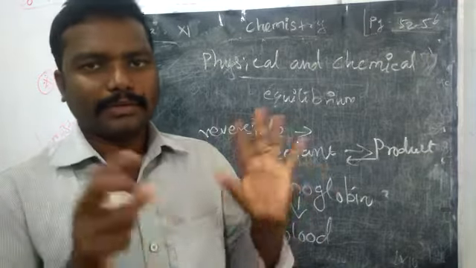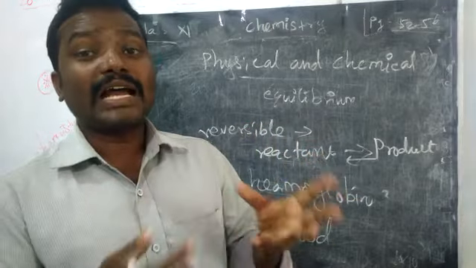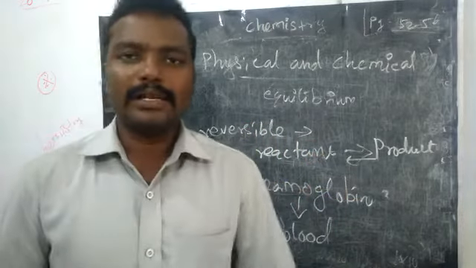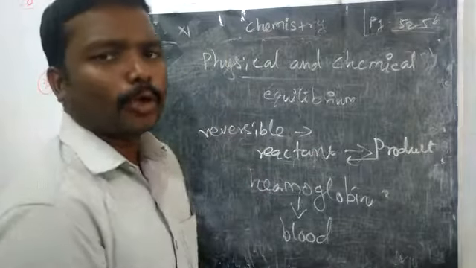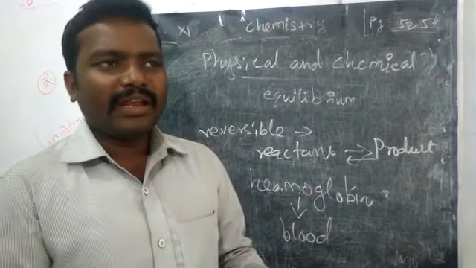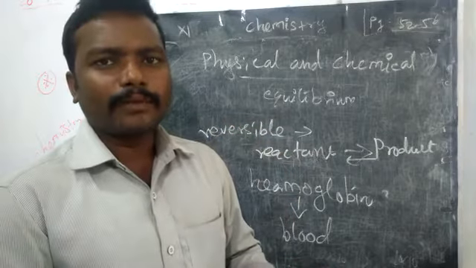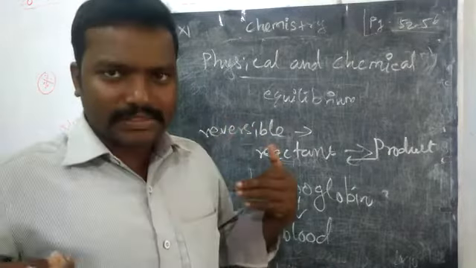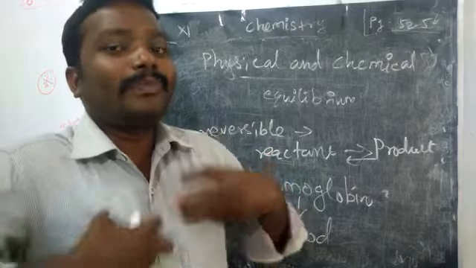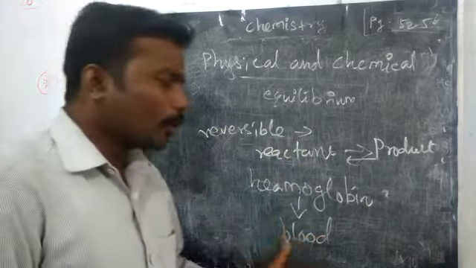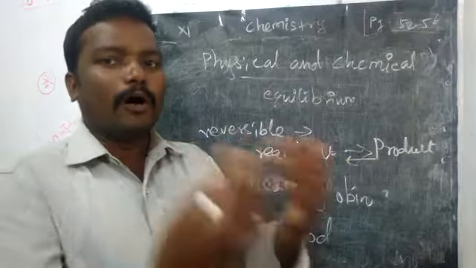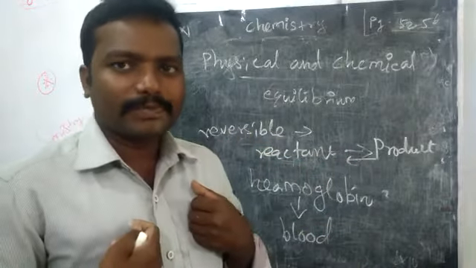See, when we are inhaling, that oxygen reaches the lungs, right? So from the lungs, who is taking that oxygen? Yes, hemoglobin takes up the oxygen from the lungs.